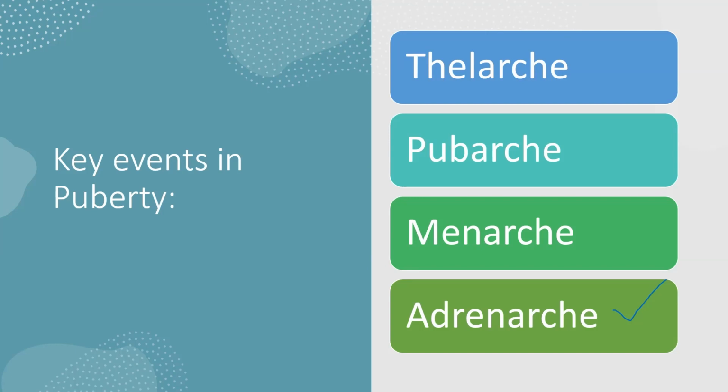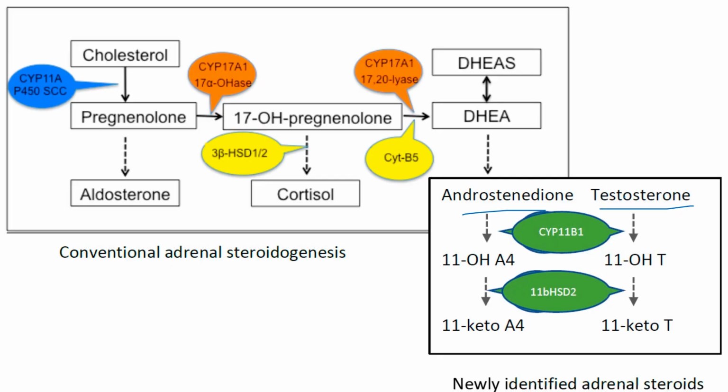Okay. Then another one is the adrenarche. What is this adrenarche? Adrenarche is observed in the male, that is an increase in the secretion of the adrenal glands. The adrenal gland starts to produce androgens. Okay. Adrenarche is the increased production of androgens, and that results in the development of secondary sexual characteristics in the male.